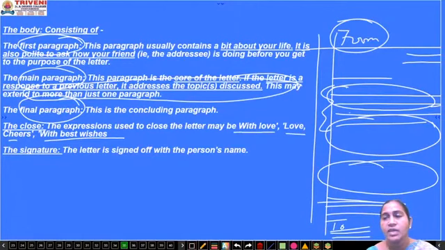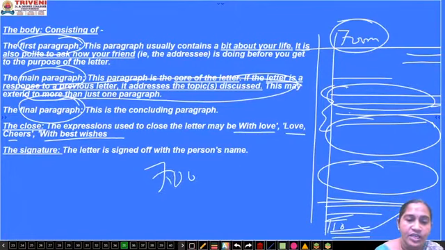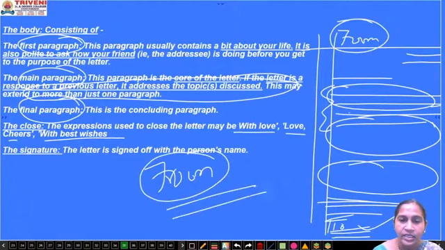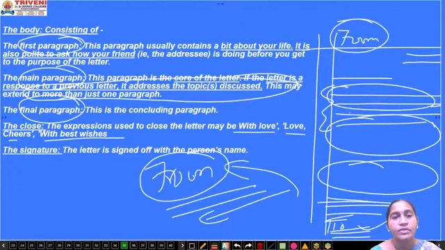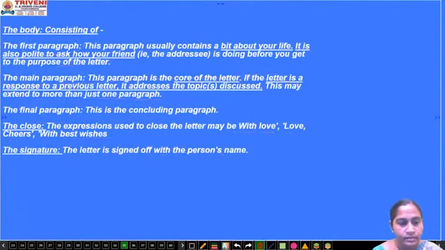Suppose you have written the letter and you are just putting it inside the envelope. On the envelope you have to write the to address, to whom you are going to send it, right? Why do we write the from address in the official letter? Because for the complaint which you have filed there, if they want to give a reply to you, they want the address. So you write the from address in the official letters.